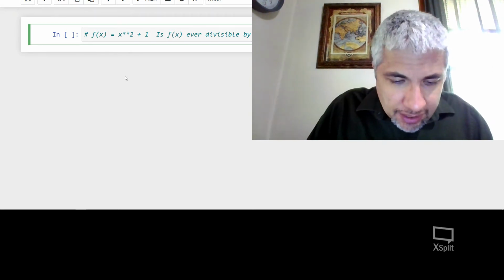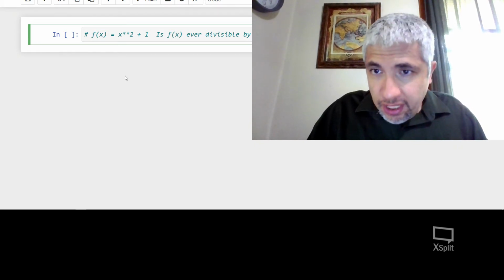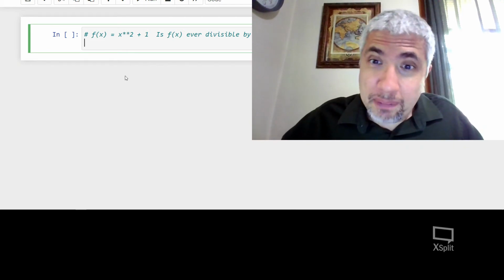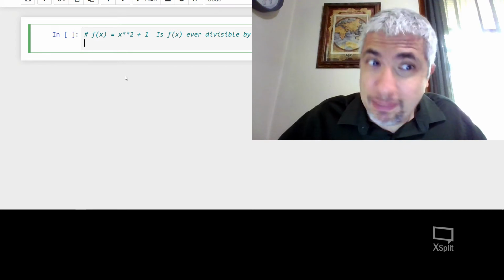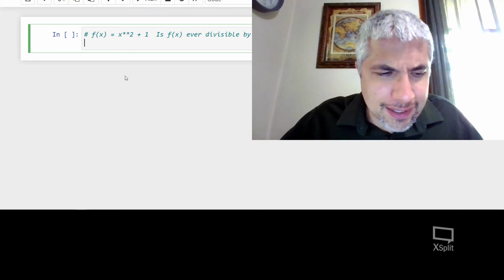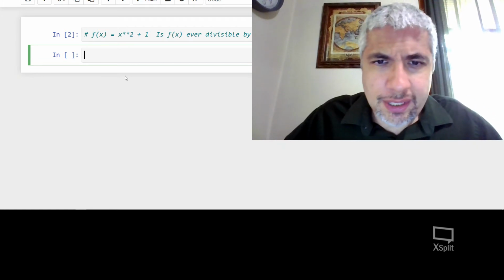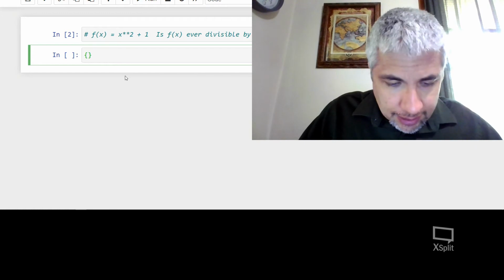Let's just check the numbers from 1 to 100. Now, this is not a formal proof, but it is a proof of the statement about what happens given the numbers 1 through 100. So it's not necessarily maybe the proof we want, but it tells us something. So how could we do this? How could we check to see whether this is divisible by 3? So I'm going to check the numbers from 1 to 100, and let's try that.